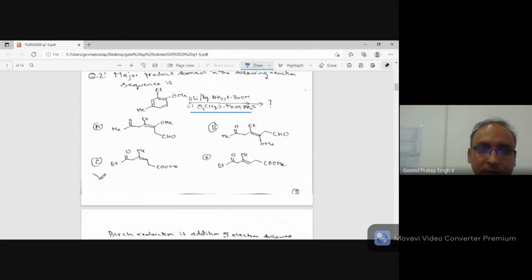See, between C and D, just the difference was cis and trans. So people in a hurry, because you have solved so much, tend to forget the last part, but you have to see this part. This is Z, this one is Z, whereas this one is E, and the stereochemistry of the reactant is retained, and therefore you are getting the Z product, not the E product.